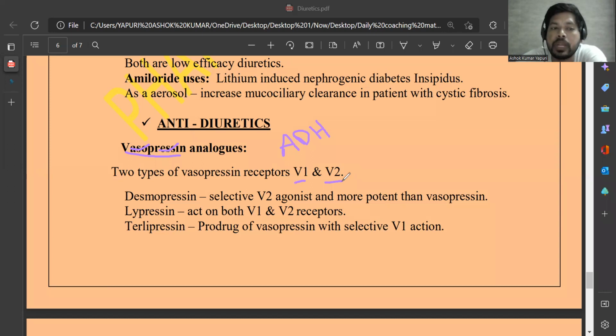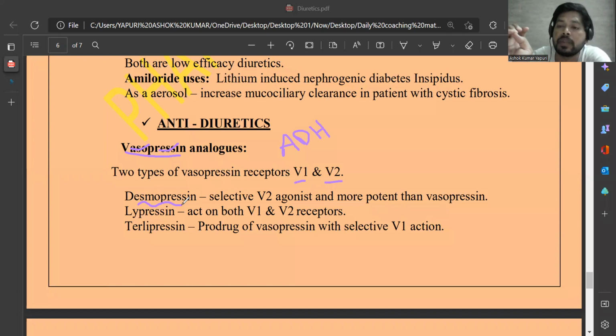elimination of urine. Here, vasopressin analogs are the drugs that show action like vasopressin. These drugs bind to the vasopressin receptors. Both types of vasopressin receptors belong to the G protein coupled receptors, also known as metabotropic receptors, serpentine receptors, 7 transmembrane heptahelical receptors.